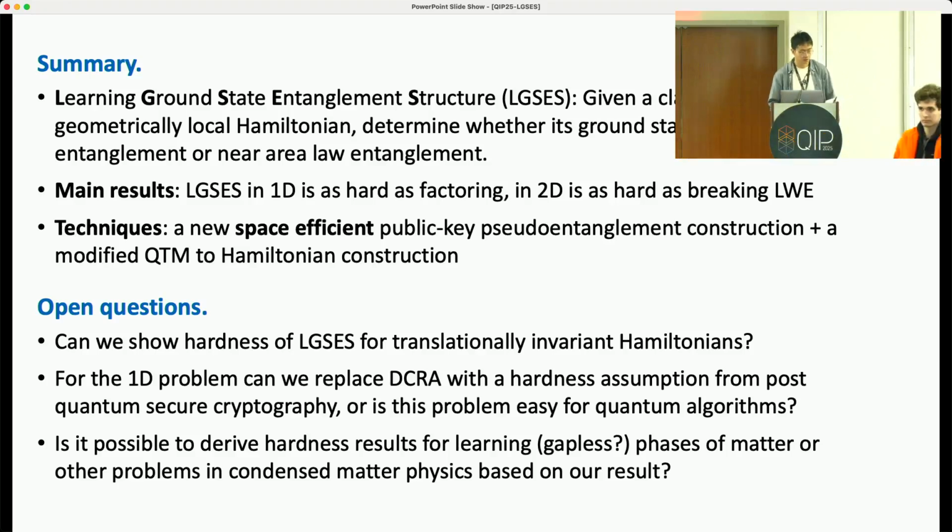Hi, thank you for your interesting talk. I have a question. Have you thought about upper bounds on this LGSES problem? Maybe QMA or PSPACE? Yeah, that's a very good question. We haven't gone so far along that direction, but I totally agree with you. That's totally worth investigating. Okay, thank you.